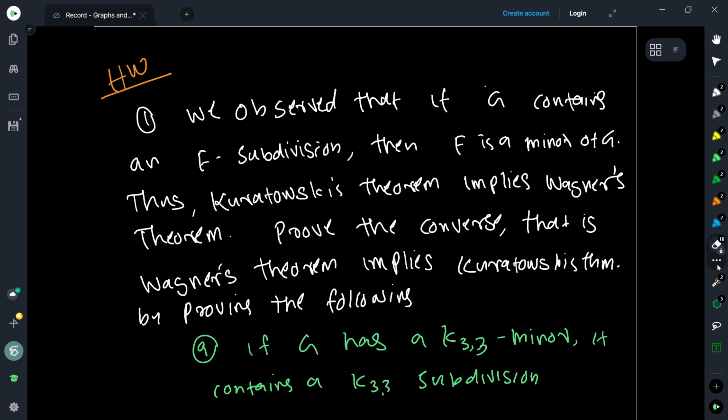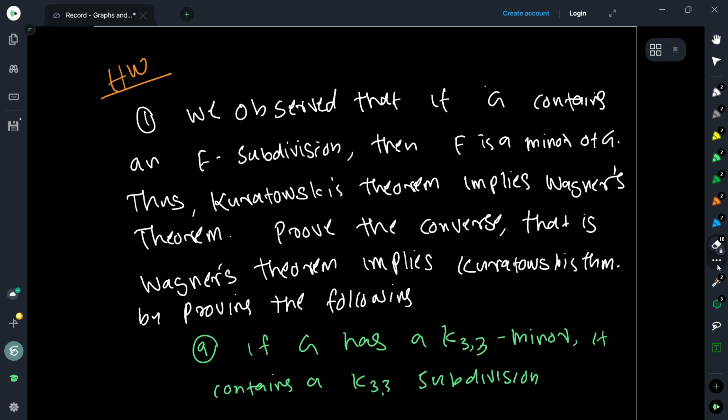So here are some homework questions. So we observe that if G contains an F subdivision, then F is a minor of G. Which means that Kuratowski's theorem implies Wagner's theorem, right? Now to prove the converse, that is Wagner's theorem implies Kuratowski's theorem, prove the following two statements. One is that if G has a K33 minor, then it contains a K33 subdivision.